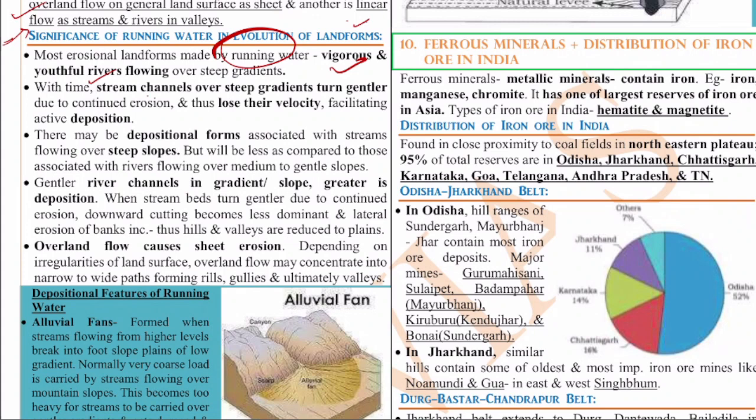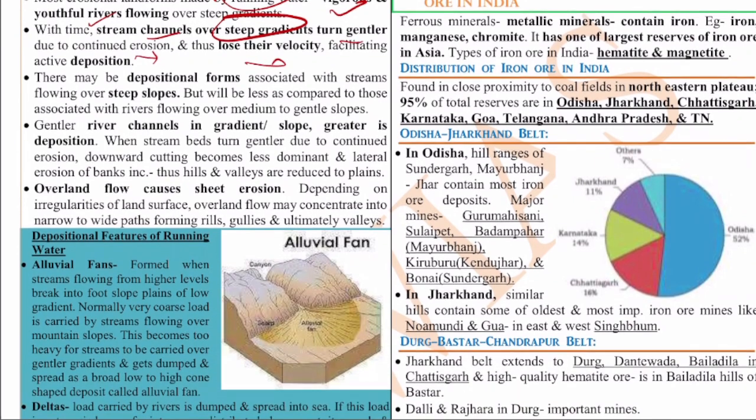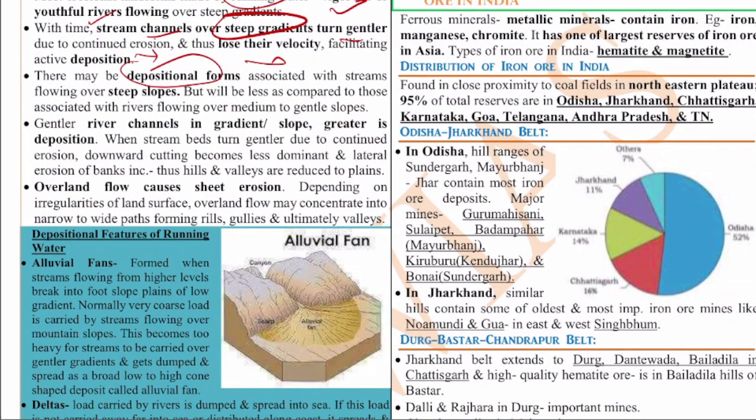With time, the stream channels over steep gradients turn gentle due to continuous erosion, thus losing their velocity. There may be depositional forms associated with streams flowing over steep slopes, but they will be less compared to those associated with rivers flowing over medium to gentle slopes. The gentler the river channel's gradient or slope, the greater is the deposition.